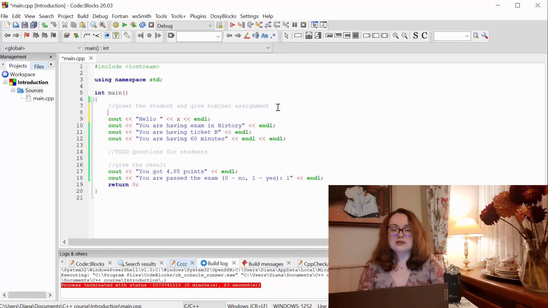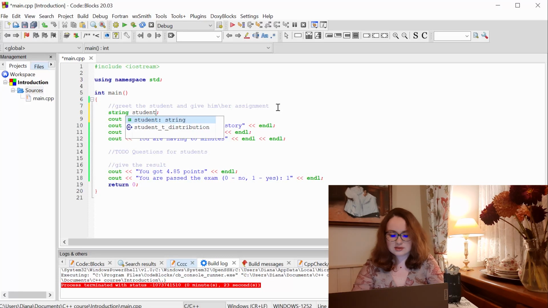First thing I need to do is to declare the variable, to tell our compiler what type of variable we are going to use, what will be the name of the variable, and which value we are going to store in it. There are many very nice data types you can use in C++, but for storing text or words, ideal is the data type called string. So the string will be the data type of my variable x. Of course I can name my variable x, but it's a very bad name. When you write your program, you should think about your future, you should think about your colleagues and give variables some meaningful names. So I'm going to name my variable